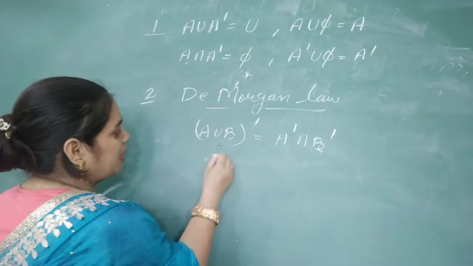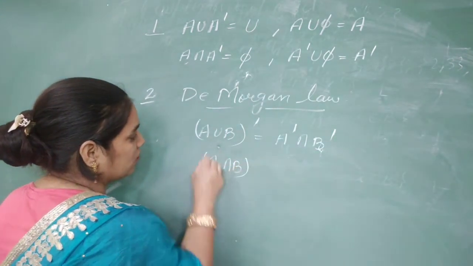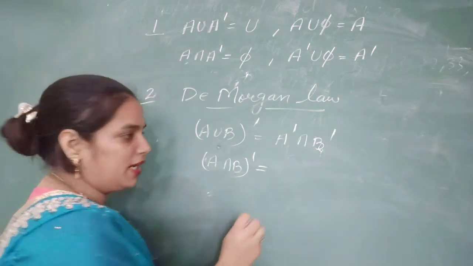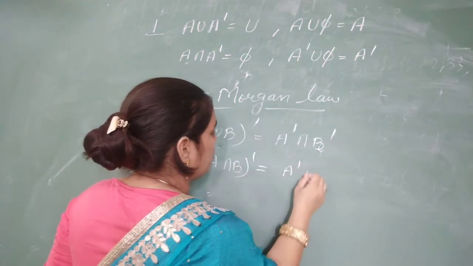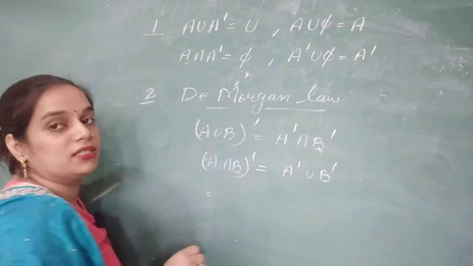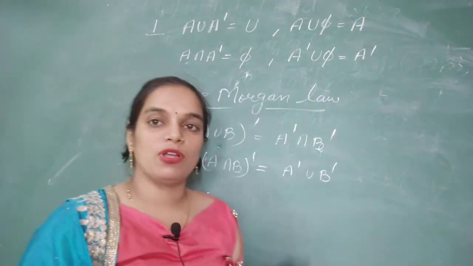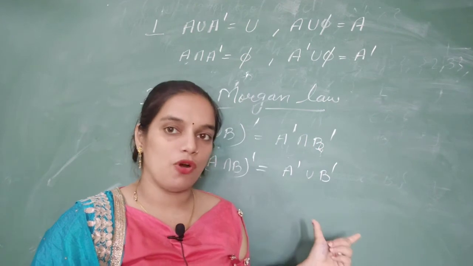Same for the intersection, complement of A intersection B will be equal to A complement union B complement. This is the main law, De Morgan law for the case of complement.